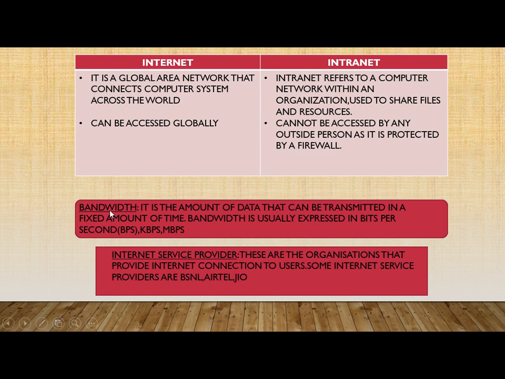Then next one is bandwidth. Bandwidth is the amount of data that can be transmitted in a fixed amount of time. So in a network, how much data is traveling in a particular period of time, that is called bandwidth. And this is usually expressed in bits per second, or kilobits per second, or megabits per second.